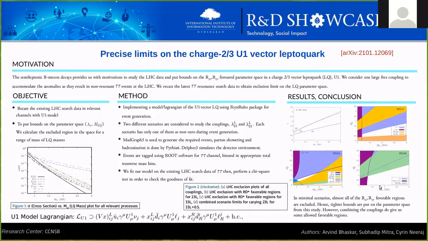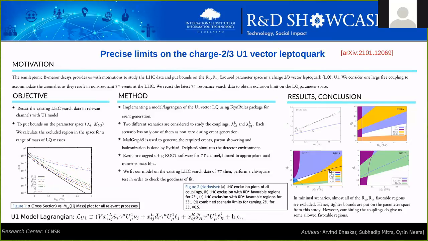So what it says is that a model cannot exist with just lambda 23L and explain R_D star. But when you come to the lambda 33L case, the blue line is actually the line from the exclusion plot. So it shows that there is some considerable parameter space that is actually allowed below that line. So lambda 33L alone models could still work. For completeness' sake, we also check lambda 23L and 33L combined a little bit. So lambda 23L is allowed to vary, but lambda 33L is fixed at 0.5.